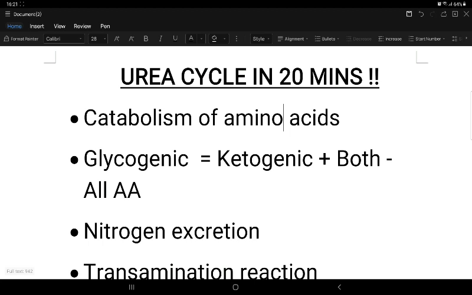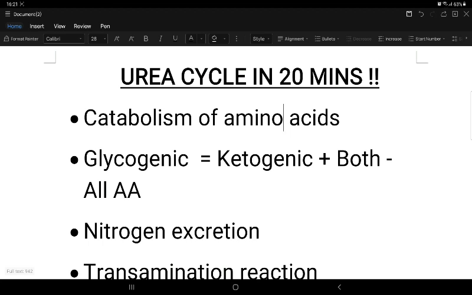So coming to the catabolism, in any amino acid where the amino group is removed, that amino group results in the formation of urea, and a keto acid is formed with the carbon skeleton attached to it. Depending upon the carbon skeleton we can classify the amino acids into glucogenic, ketogenic and both. So I will say a trick here: just study only the ketogenic and both, all others are glucogenic.